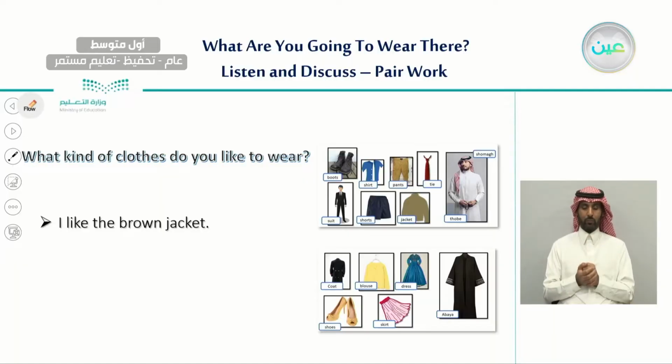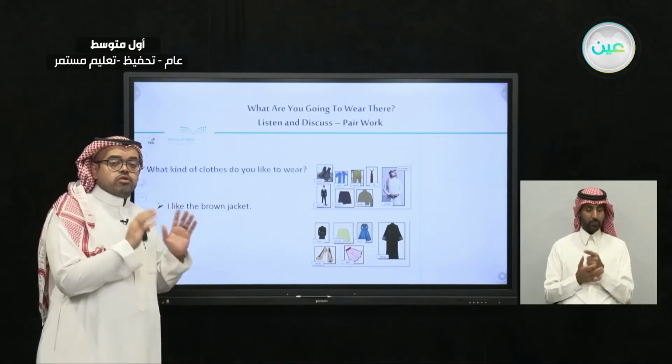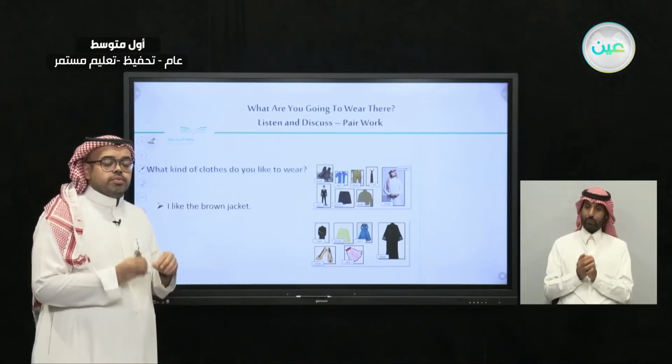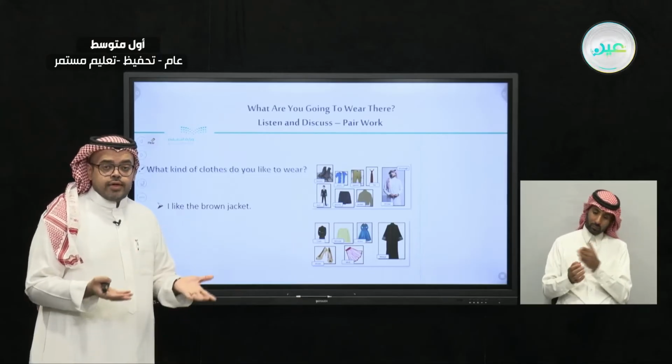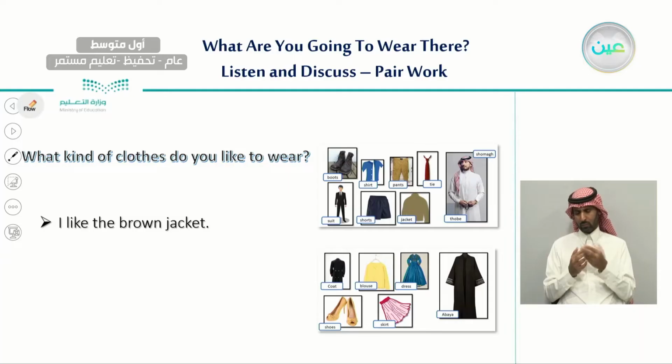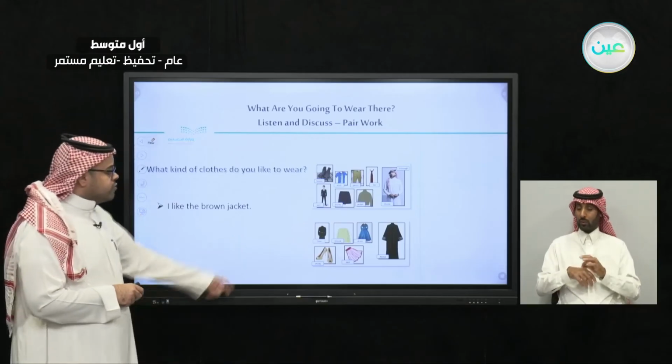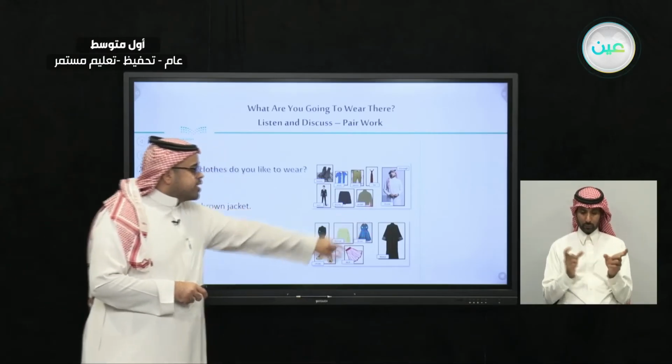So we can have simple sentences like this. I like the brown jacket. You see, when you want to talk about clothes and you want to specify that piece of clothes with a color, you need to bring the color before you say the clothes. So we say, I like the brown jacket and not the jacket brown. So as we can see here, this is the brown jacket.